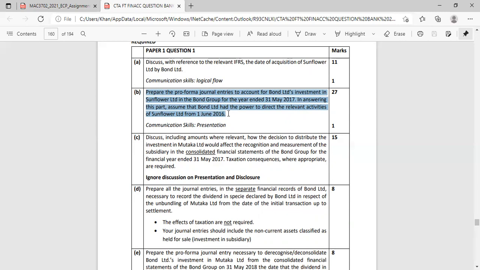We want something that has pro forma journals for subsidiary, then associate or even joint control, joint arrangements. So I will look tomorrow and send it to you by tomorrow, so that we just do the full question, not something with breaks and all that.